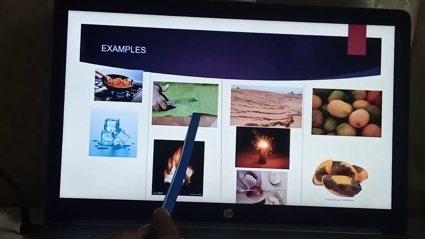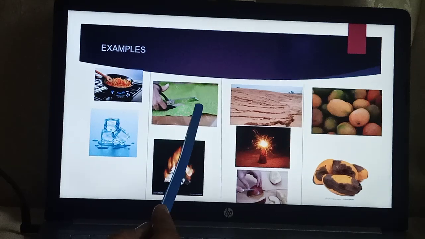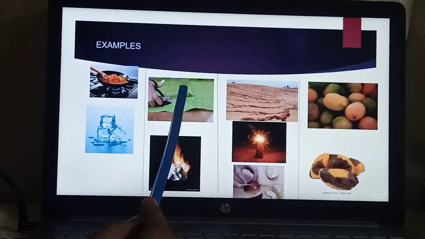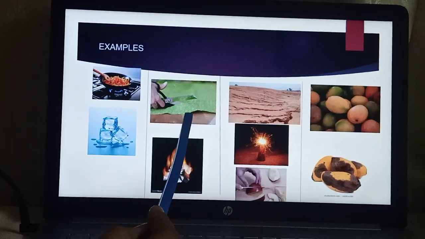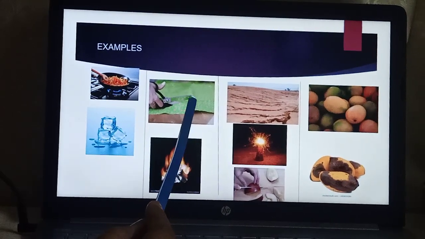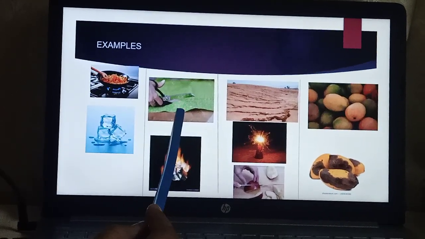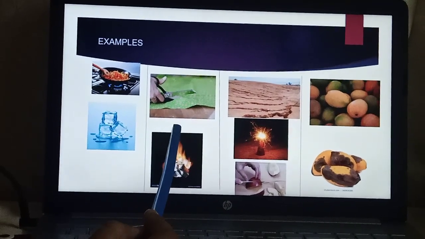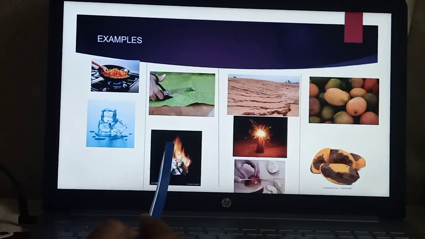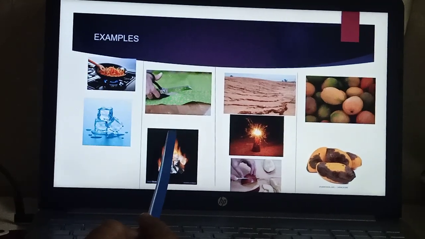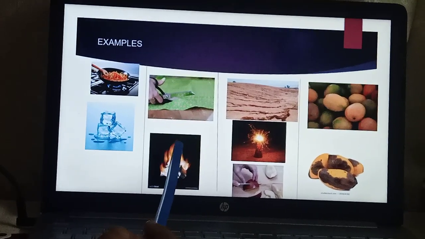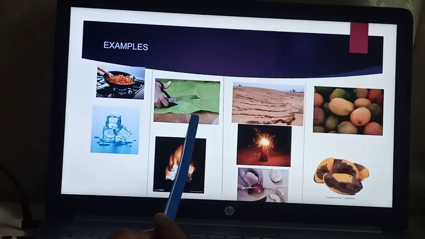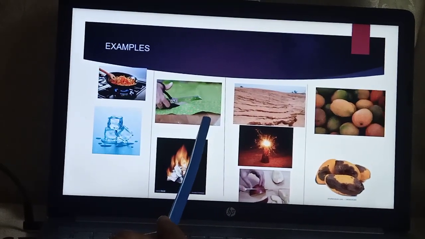Coming to the second category, here you can see that a piece of cloth is being cut. This type of change is an example of physical change. That means a change in which there occurs a change only in the physical property of a substance. The chemical composition of the substance does not change. That is, even after cutting, cloth remains cloth. We do not get a new product.